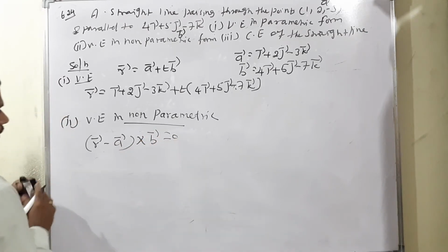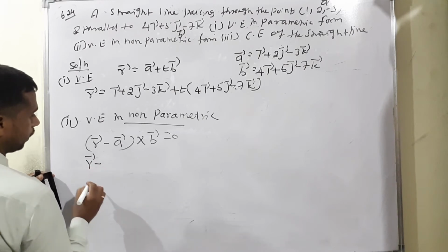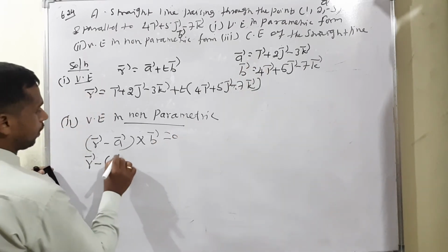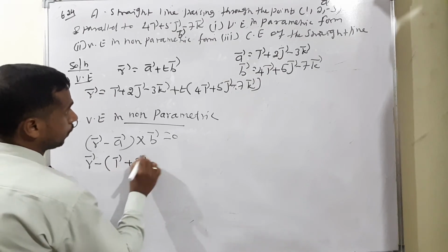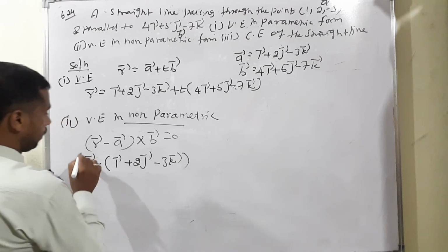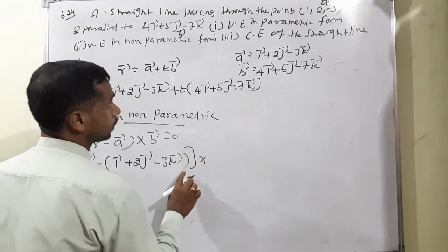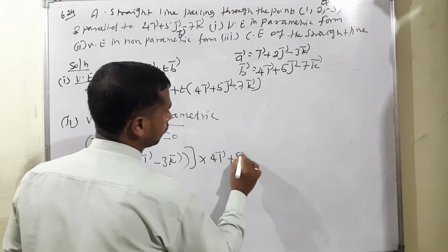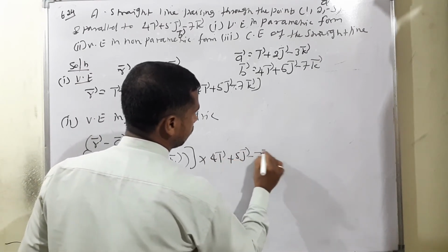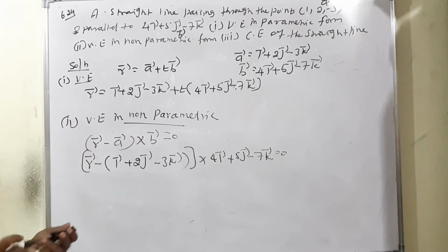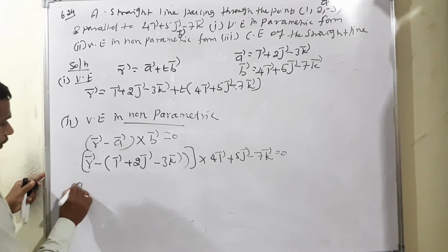Therefore, a vector is i vector plus 2j vector minus 3k vector, then cross b vector, which is 4i vector plus 5j vector minus 7k vector, is equal to 0. This is the non-parametric equation. The last one is the Cartesian equation, isn't it?